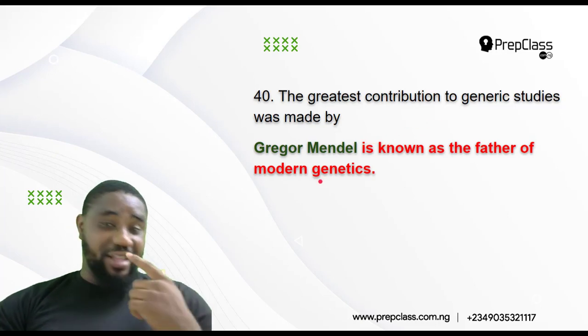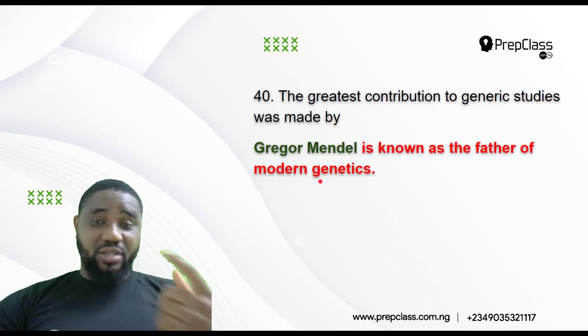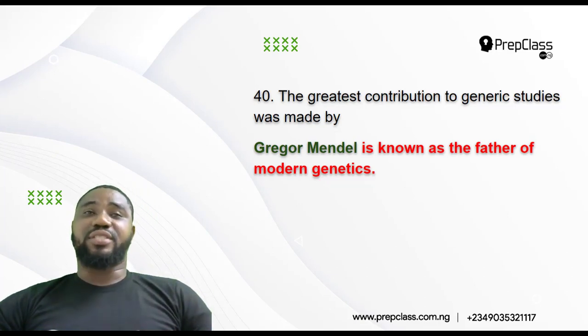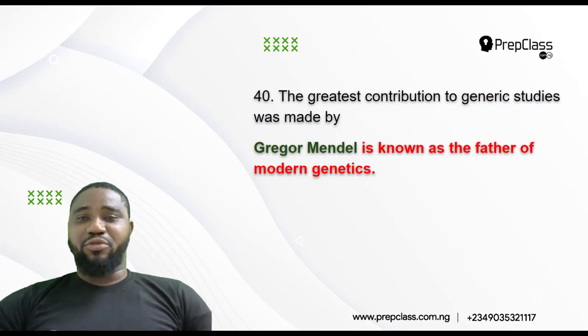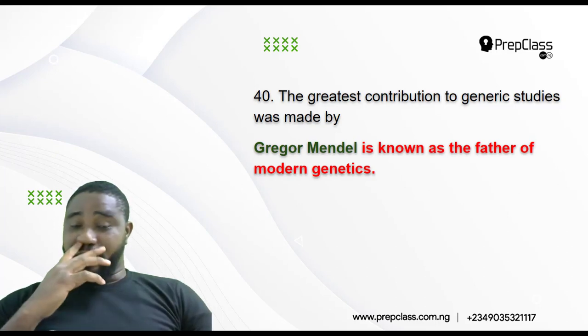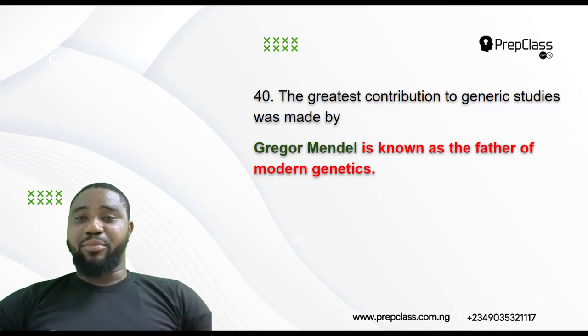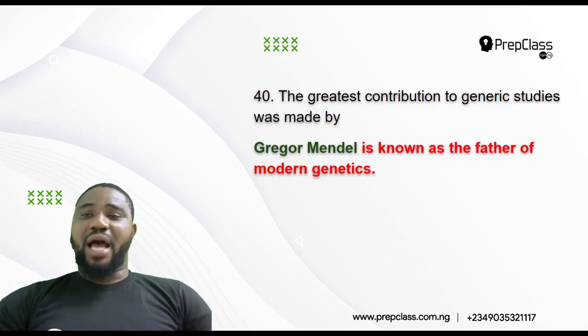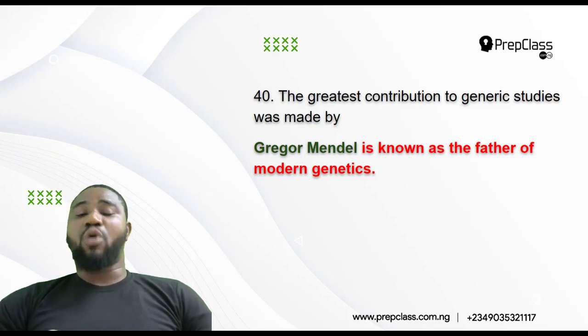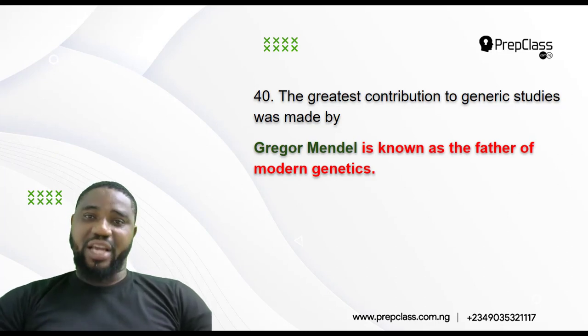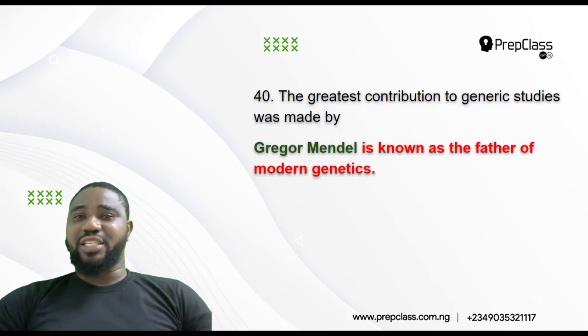He stated two very important laws: the Mendelian law of segregation of genes and Mendelian law of independent assortment. Segregation of genes states that genes are responsible for the transmission of inheritance from parents to offspring, and during such process, there is always what? Segregation. This gene usually separates into what? Allelic form. And independent assortment, the way in which one particular gene is being inherited or transmitted, does not affect the way in which another gene is transmitted.